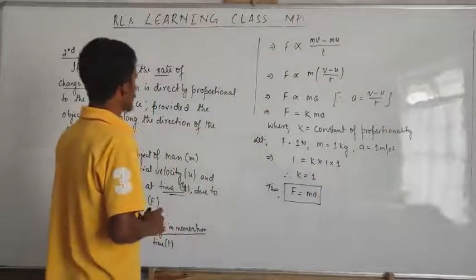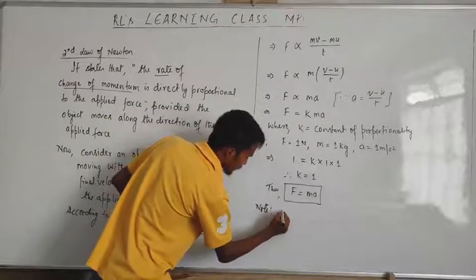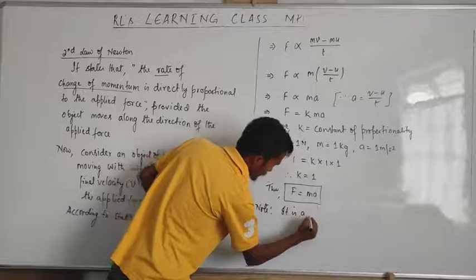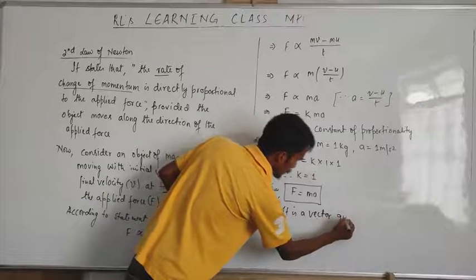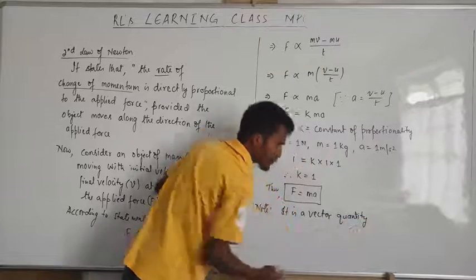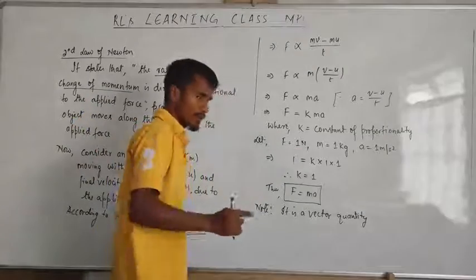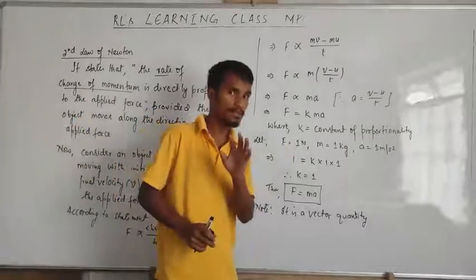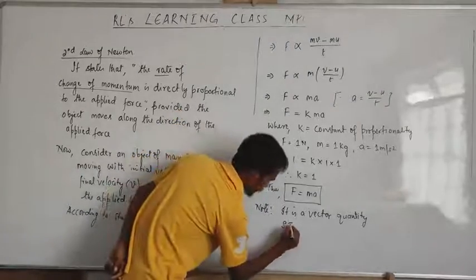Now note, it is a vector quantity. Remember, force is a vector quantity. And what is the SI unit of force? Newton. The SI unit of force is Newton. But let's take the fundamental units and SI unit.